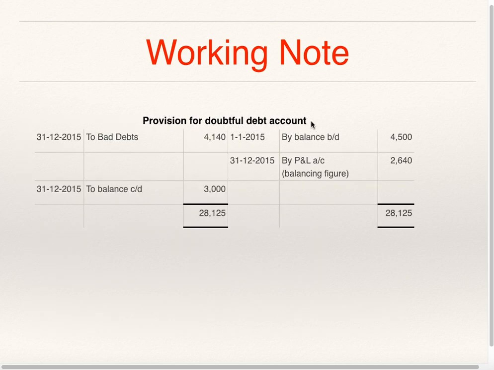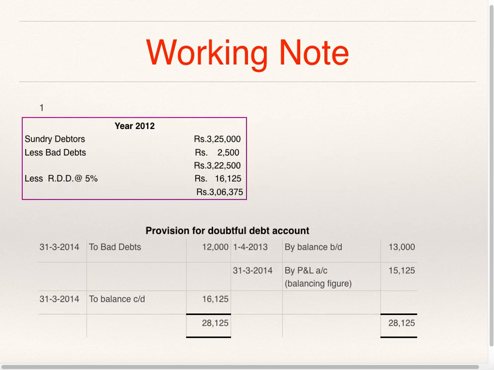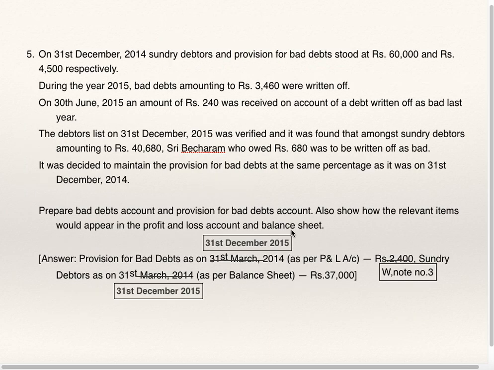Provision for doubtful debts account: balance brought down 4500, balance carried down 3000, just now we have seen. To bad debts account 4140, by profit and loss account balancing figure 2640. So see here, the answer they have given is 2400.